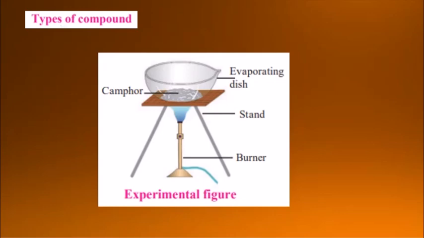So when such compounds are strongly heated in air, they combine with oxygen to form some gaseous substances, and as incomplete combustion takes place, we get that black residue left behind. On the basis of that, we have three types of compound.